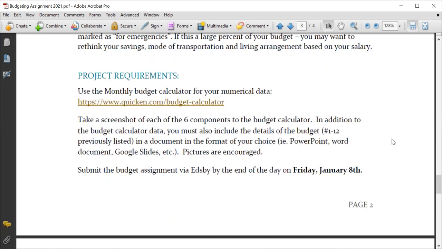Makes sense. There's two components to this project. One is just the document. So it could be a PowerPoint document, Google Slides, I don't care. Number one, where are you going to live? Number two, what's your income after taxes? Number three, what's the apartment? But then there's this link here that's a budget calculator. It's going to help you make sure that your income and your expenses at least meet zero, because you can't go into debt with this. I've given you some debt that we're trying to pay off. So there's a budget calculator. This is the website here. That's going to help you make sure you at least come to zero. Hopefully we have a little bit of savings.